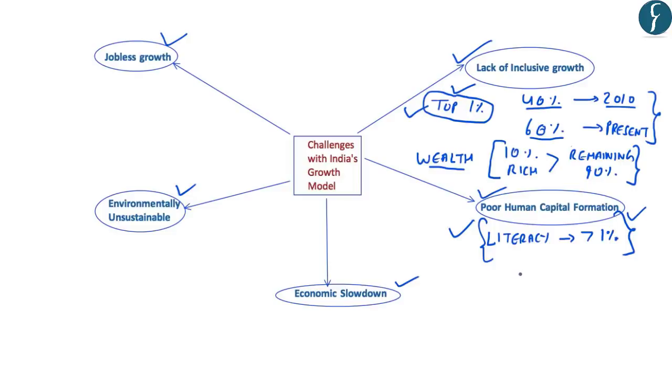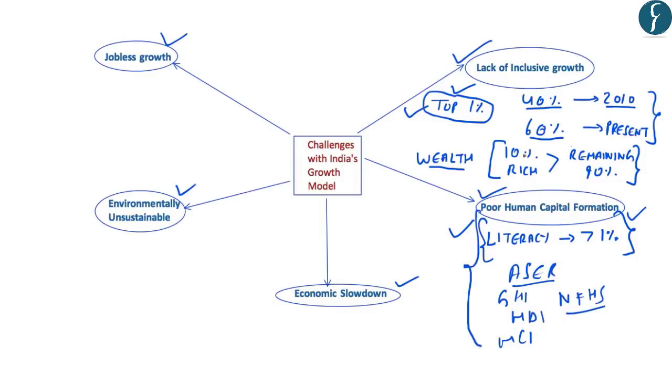Now, besides the literacy rates, the quality of education has also been poor in India, which was reflected by the survey of ASER or the Annual Status of Education Report. This report highlights the learning outcomes in India, and it highlights that these learning outcomes have remained poor. Further, various international indices have been highlighting the poor status of health and nutrition in India. For example, indices like the Global Hunger Index, the Human Development Index, the Human Capital Index, and also India's own National Family Health Survey have highlighted concerns related to poor nutrition and health in India.